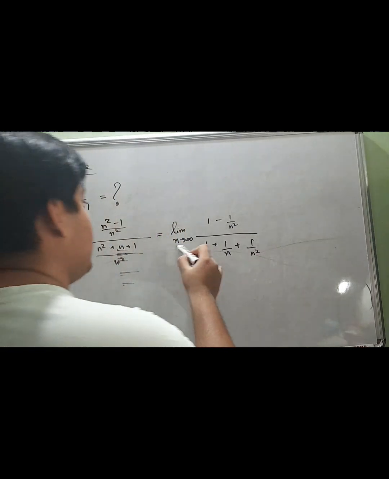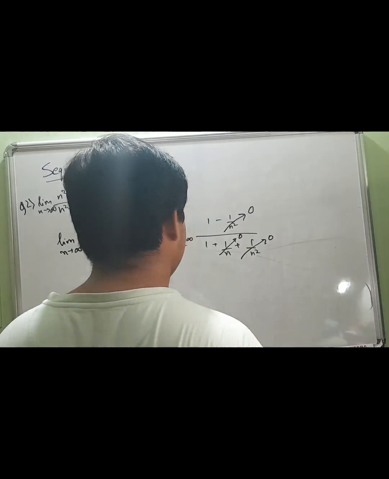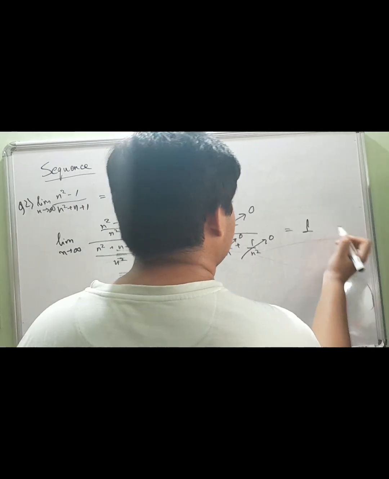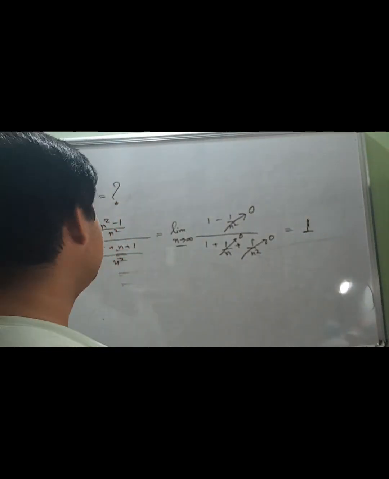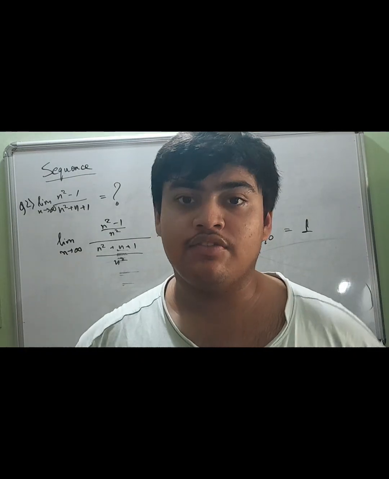So as n tends to infinity, 1 by n square becomes 0, 1 by n becomes 0, 1 by n square becomes 0. So the limit of this particular sequence becomes 1. So this is the way of finding limits using calculus. So this is it for today's class.